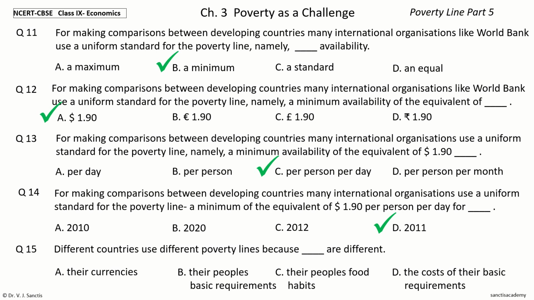Your time to choose. And the answer is the costs of their basic requirements. So, different countries use different poverty lines because the costs of their basic requirements are different.